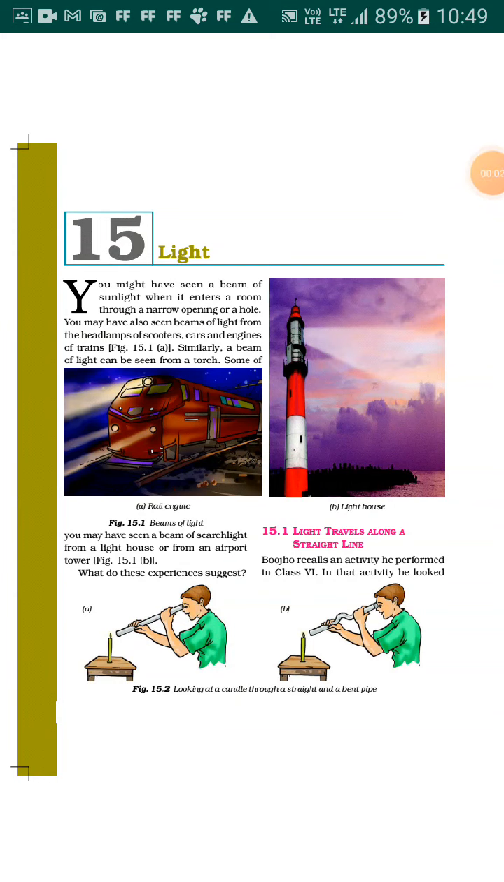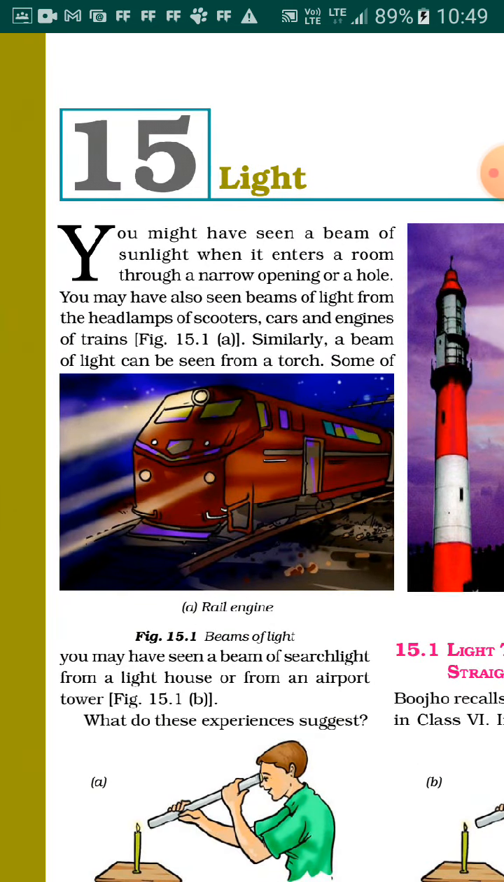Good morning students. Today we will study a new chapter, that is light. You might have seen a beam of sunlight when it enters a room through a narrow opening or a hole. You may have also seen beams of light from the headlamps of scooters, cars, trains, engines. Similarly, a beam of light can be seen from a torch.